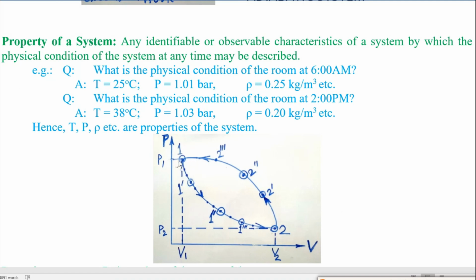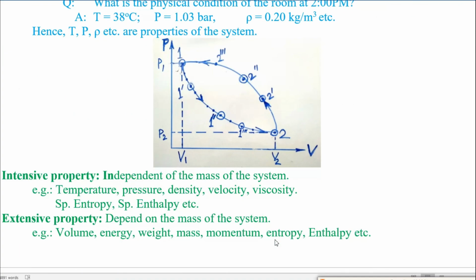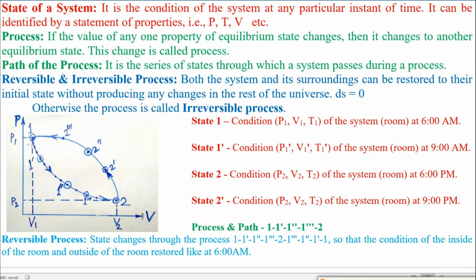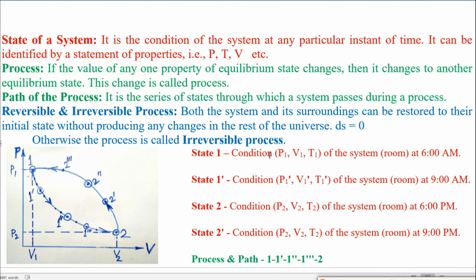In this figure, point 1 is one state, 1 dash another state, 1 double dash another state, etc. Here, for example, state 1 has condition P1 V1 T1 of the system, that is the room, at 6 am, and state 1 dash has condition P1 dash, V1 dash, T1 dash, of the system or the room at 9 am.